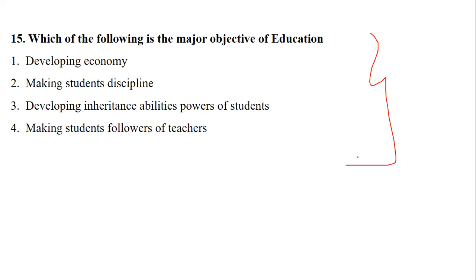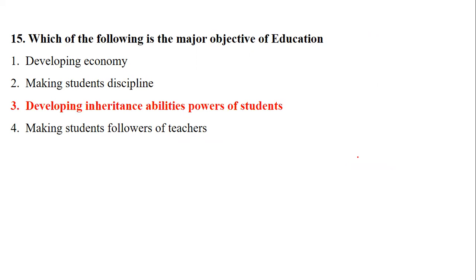Which is a major objective? Everyone is good, but which stands to be a very major objective? Among the following, the one which stands to be a major objective is developing the inheritance ability powers of students. Making students disciplined, developing economy, and followers of the teacher are fine, but the one which is really required is developing the ability of the students, and that is the right answer.